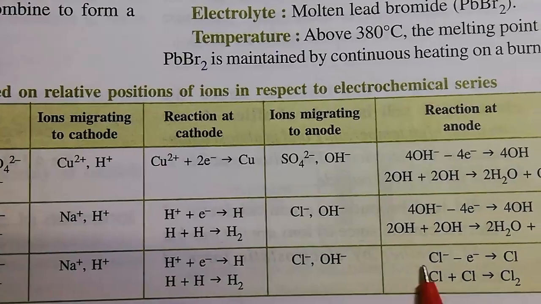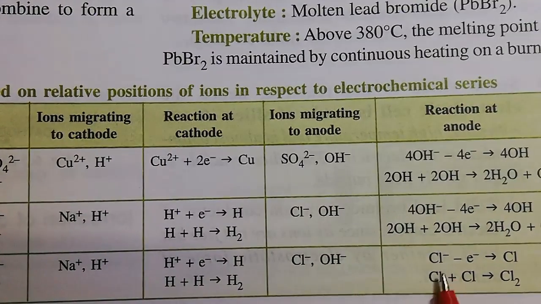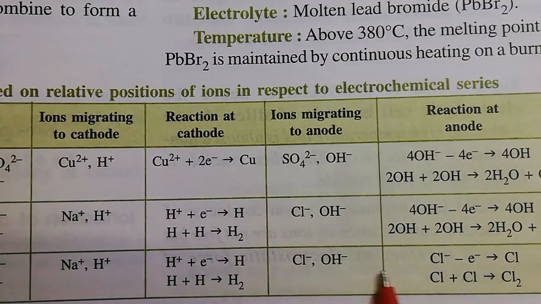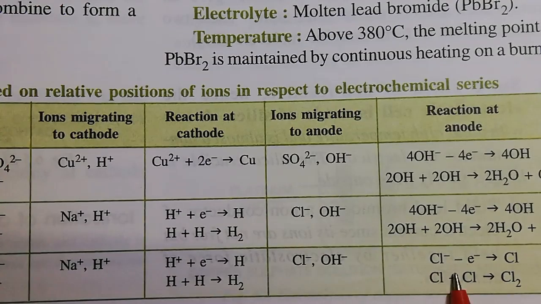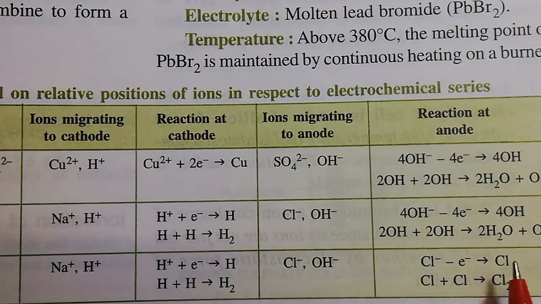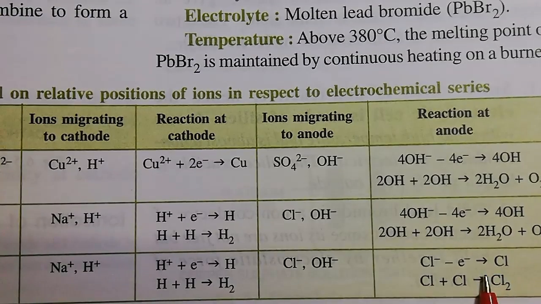It has been found that the ion which is more abundant in the concentrated electrolyte, here Cl-, is expected to discharge. So that is the exception here, and you must remember this point.